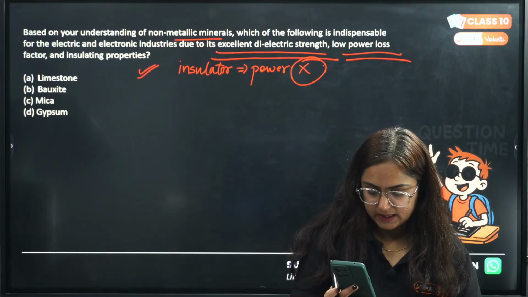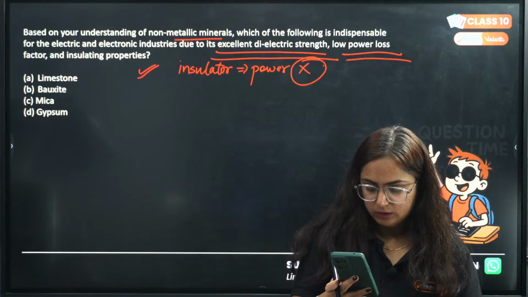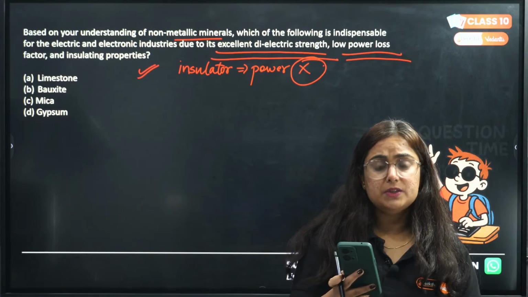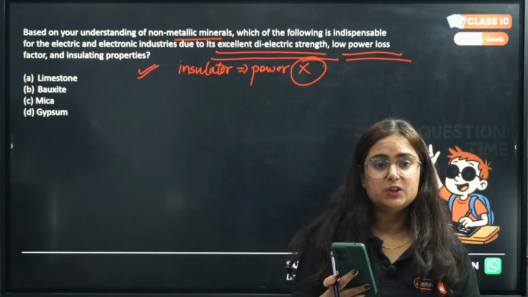Yes, D is the correct answer to the previous question. Now the next question is in front of you. Options are limestone, bauxite, mica, gypsum.